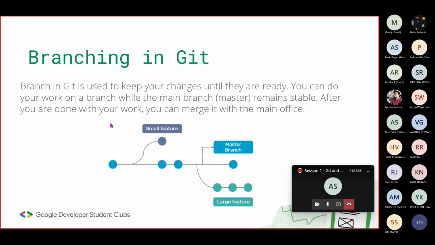So let's move on. What we are talking about now is branching in Git. So imagine I need to add a style.css in my index.html page file. What we currently have is just a bare bone project of index.html, and now I need to add a new feature, that is styling in my website.